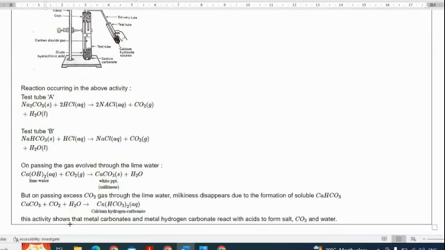So the result is this activity shows the metal carbonates and metal hydrogen carbonates react with acids to form salt,